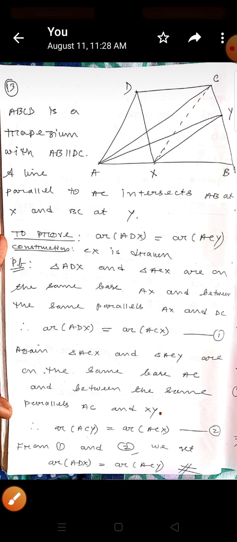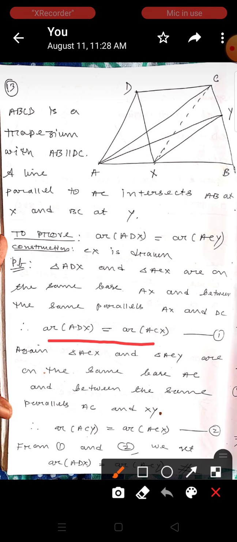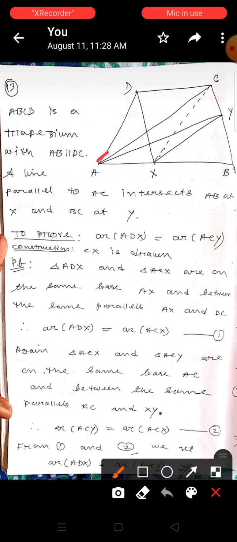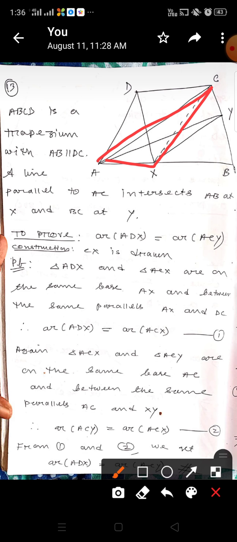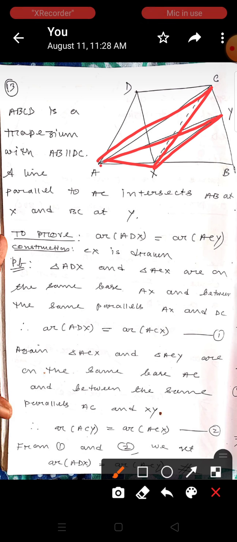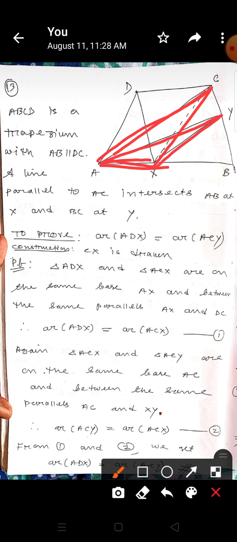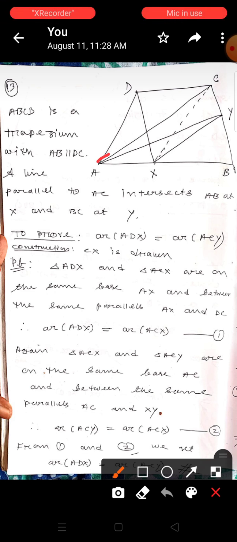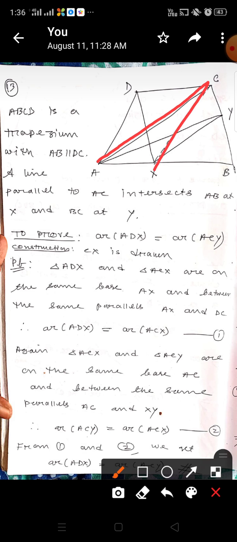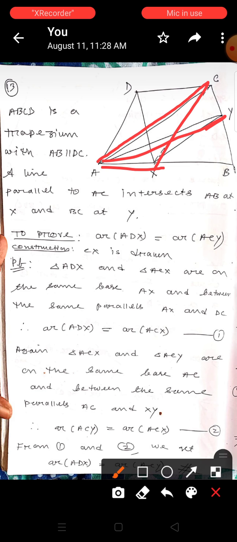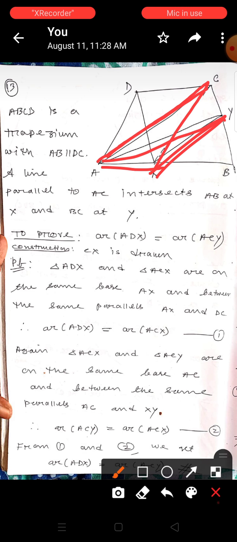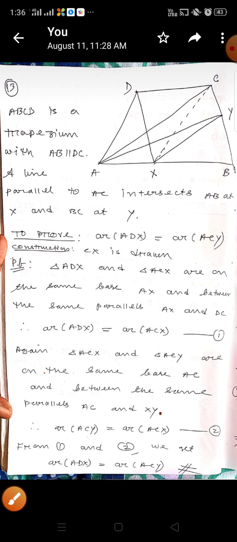So area of ADX is equal to area of ACX. Again triangle ACX and triangle ACY are on the same base AC and between the same parallels AC and XY. So area of ACY is also equal to area of ACX.